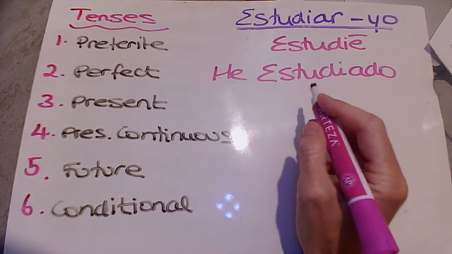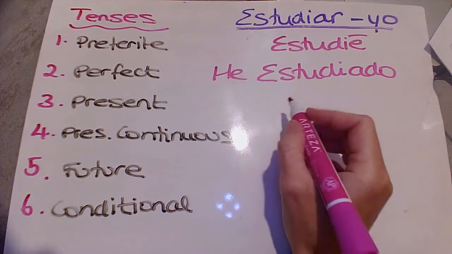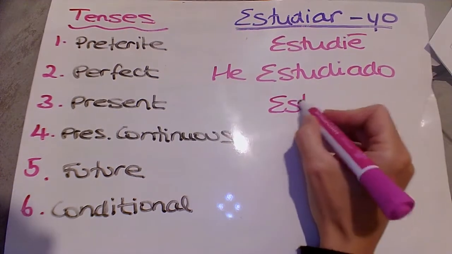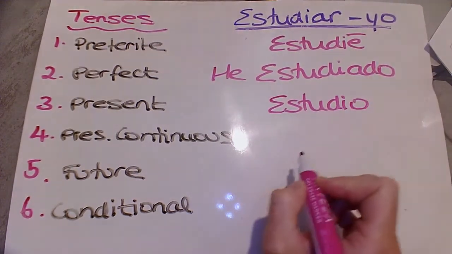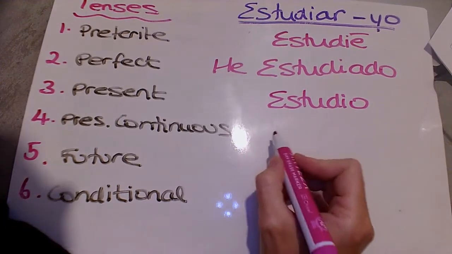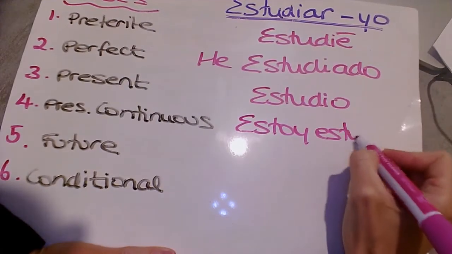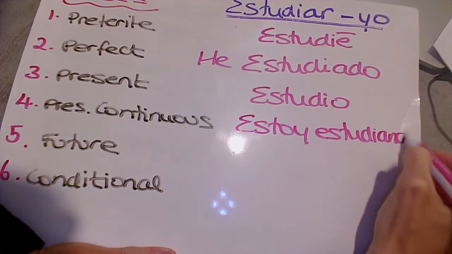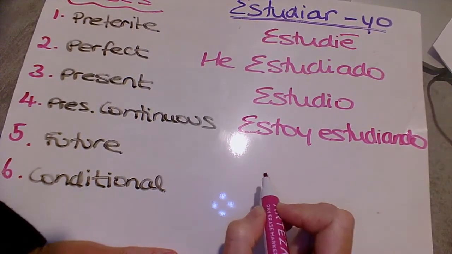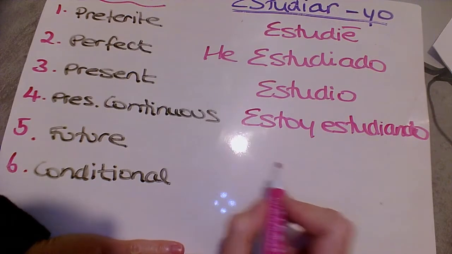¿Cuántas asignaturas estudias? You might get asked. How many subjects do you study? Estudio 7 asignaturas. Or alternatively, you could say, estoy estudiando. I am studying 7 asignaturas. Estoy estudiando el español, el inglés, las matemáticas.